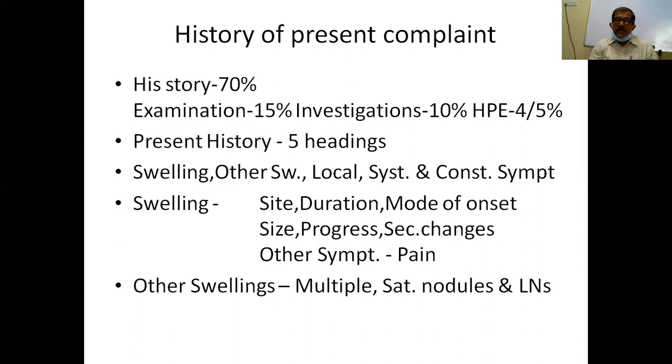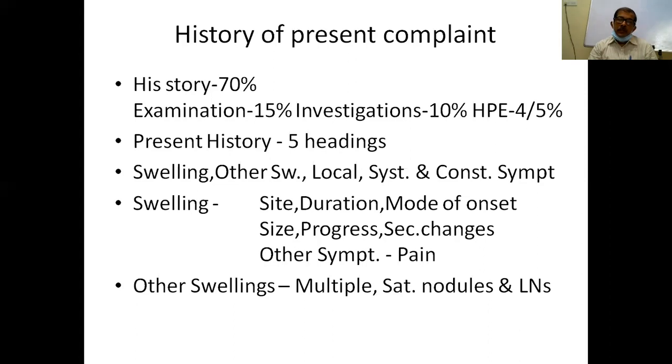And swellings in certain situations may produce other symptoms, like say thyroid may produce difficulty in swallowing, or if it is malignant, it may produce even a recurrent laryngeal nerve palsy, which will lead to hoarseness of the voice. So in this category, we have to ask about the symptoms that are related to that particular swelling.